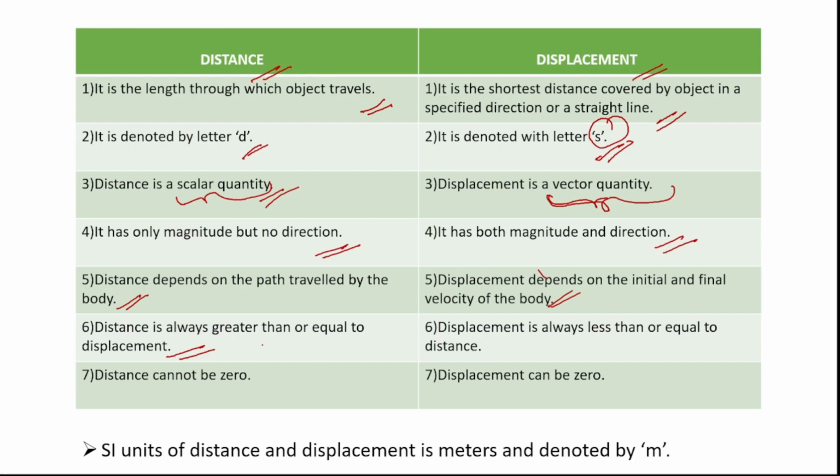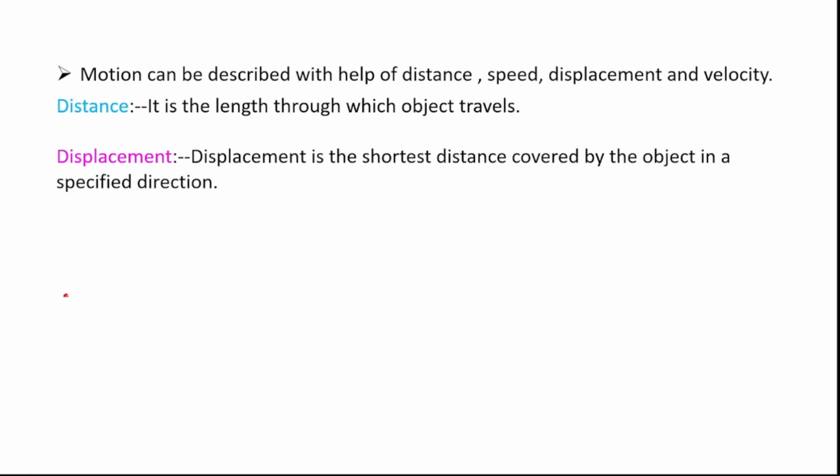Next, distance is always greater than or equal to displacement. Okay, to understand this point and this point, the 6th and 7th points, let us see a small example. Okay. So let us assume there is a path which has some readings like 0, 10, 20, 30, 40, 50 and 60 meters. Okay, these all are in meters.